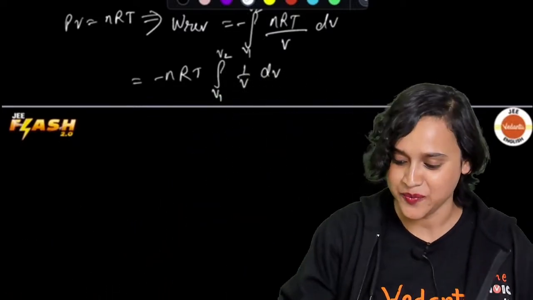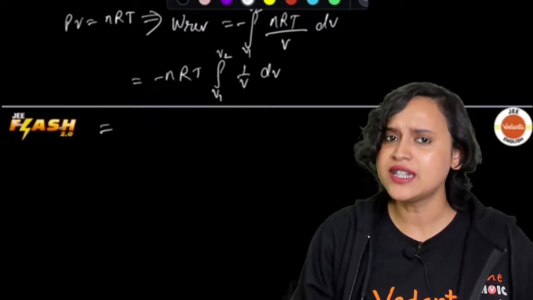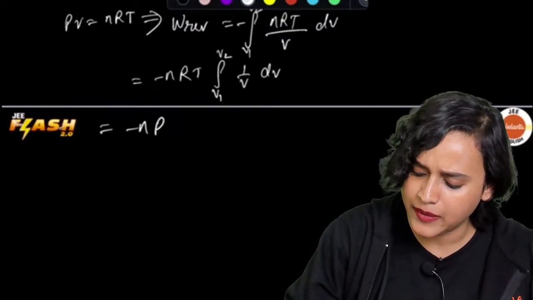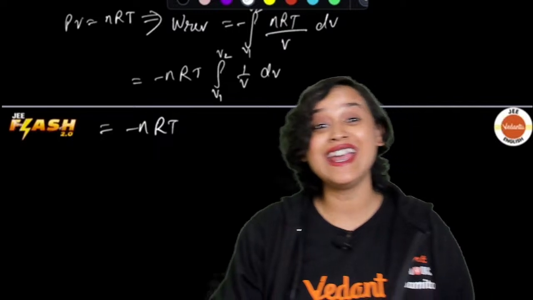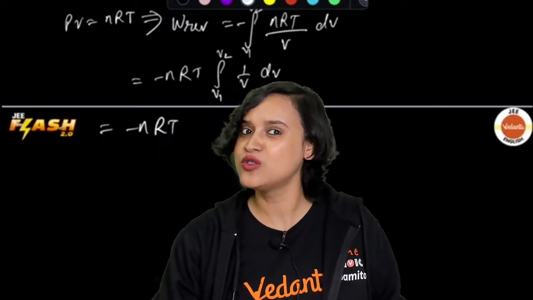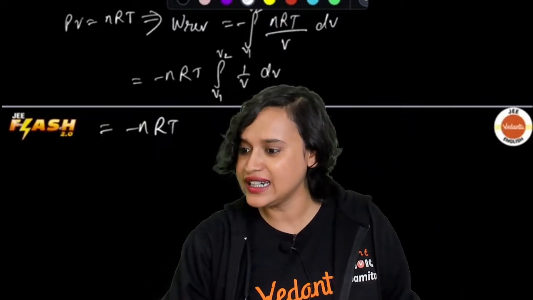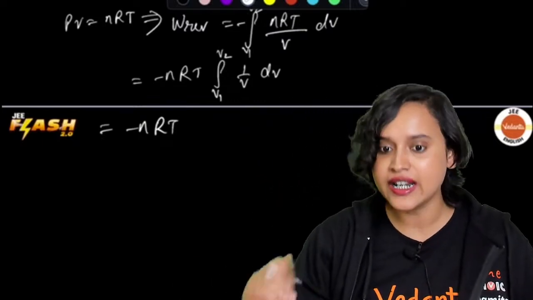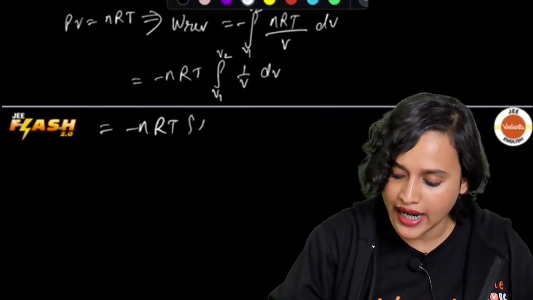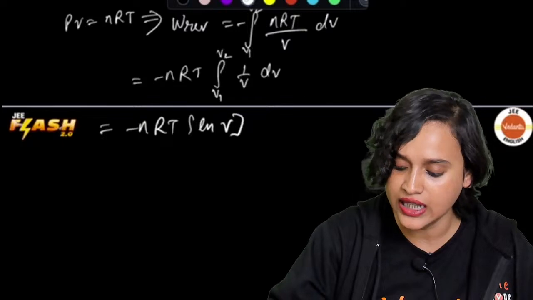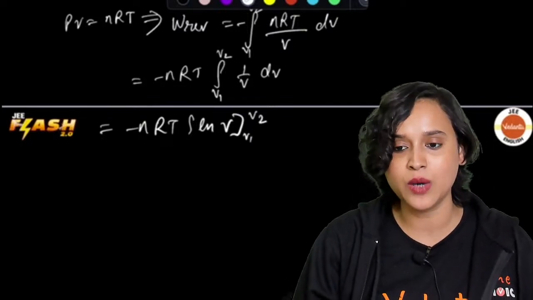Yes? Okay, great. Now, you must have also learned about something like minus nRT. Do you remember ln of V that we use? We use natural log of V, right? Integration of 1 by V. So what will I write? I will write here ln of V, and right here are my limits, V1 to V2.